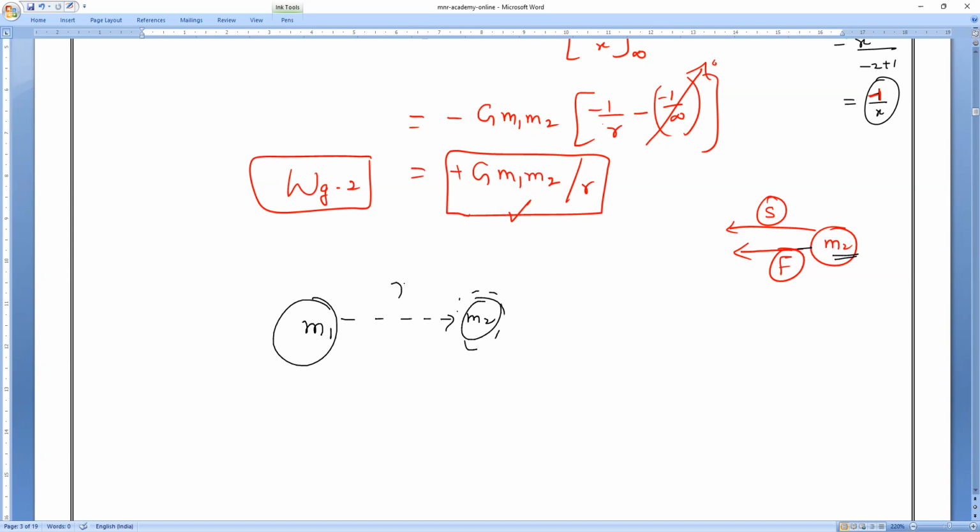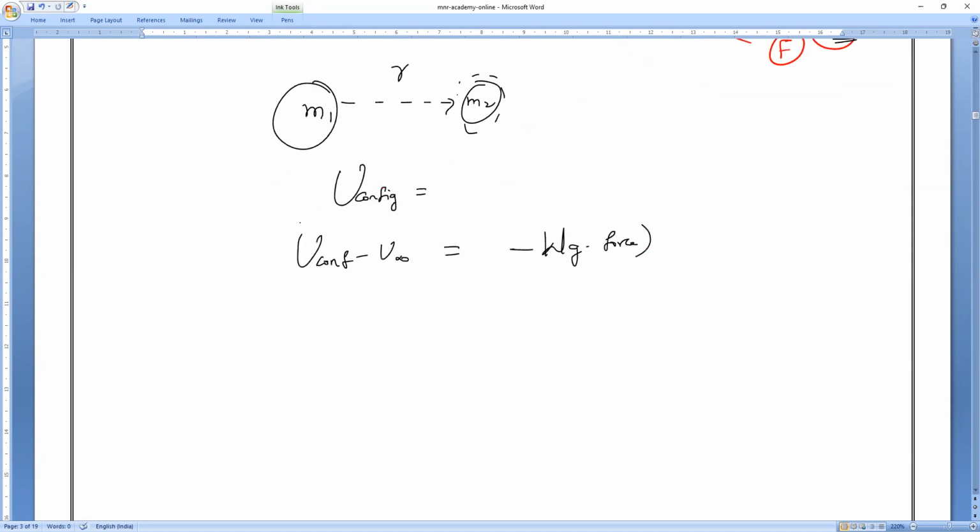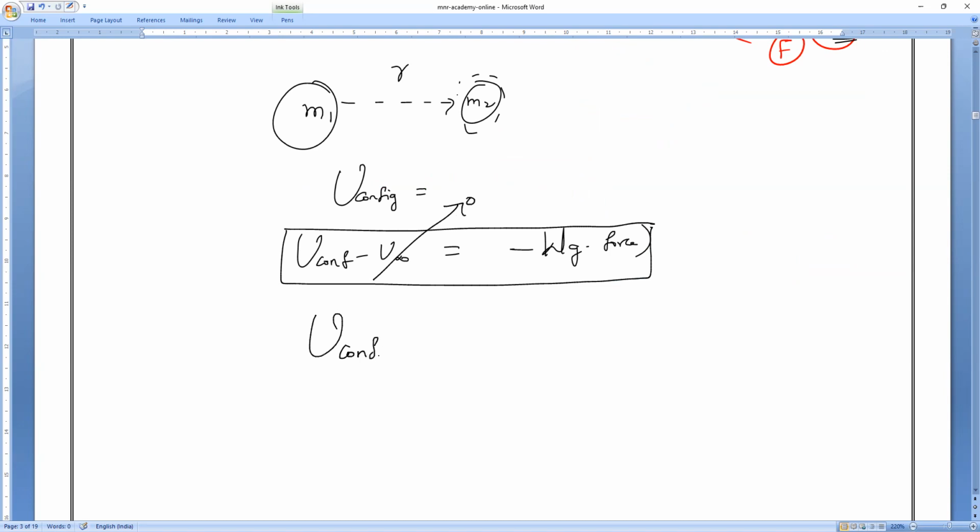So now let me take the body M1, and M2 comes to a particular distance R. Then what is the U configuration? U configuration means final minus initial, which is equal to minus of the work done by the gravitational force. Any problem with the formula? Please respond. The potential energy at infinity is 0. So the potential energy of the configuration is minus of the work done.